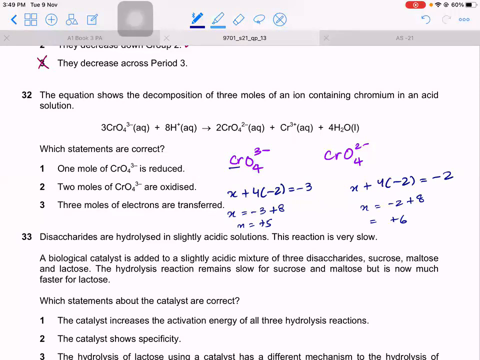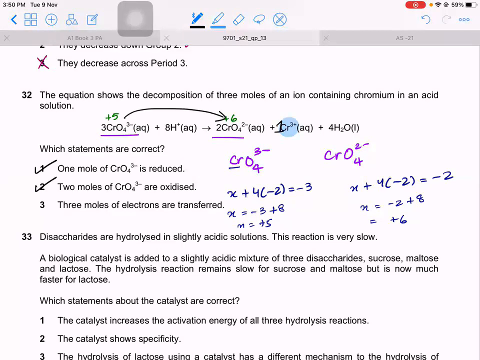Is it getting reduced? So it's going from chromium, this is plus 5 and this is plus 6. But this is also plus 3. Do you see? Chromium here is plus 3. So out of the 3 moles here, 2 are becoming plus 6. 1 is becoming plus 3. Is it getting reduced? Yes. It's going from plus 5 to plus 3 and that's just 1 mole. So that is true. 2 moles of this are oxidized. Are they oxidized? Yes, 2 moles are oxidized.